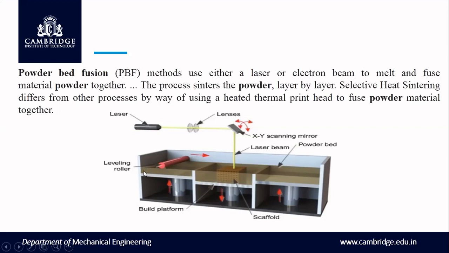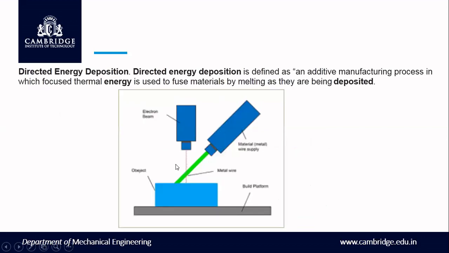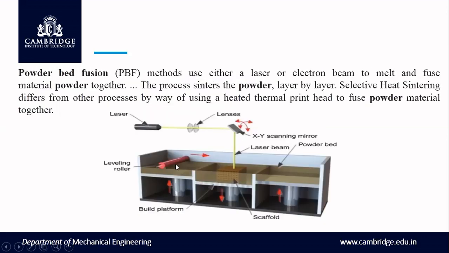A leveling roller will be there, and a build platform will be there. Normally the platform will move up and down. The powder will be deposited here. What it will do is push the powder one layer, and then it starts printing. A laser will be there, and a scanning mirror will be there. And then it starts printing.